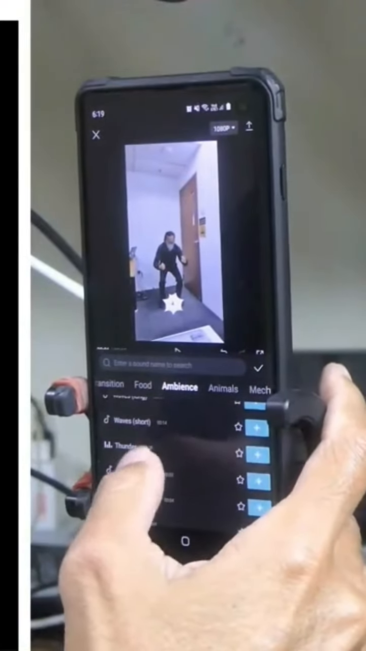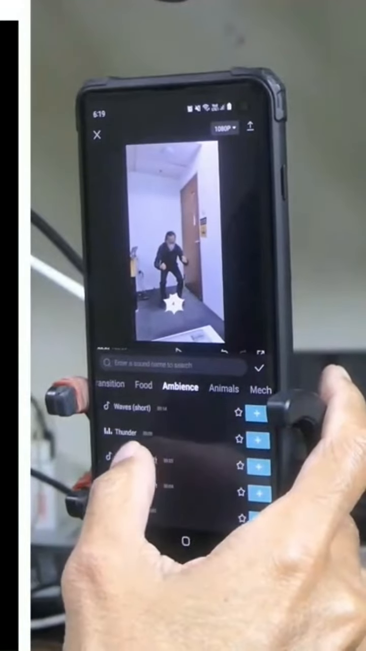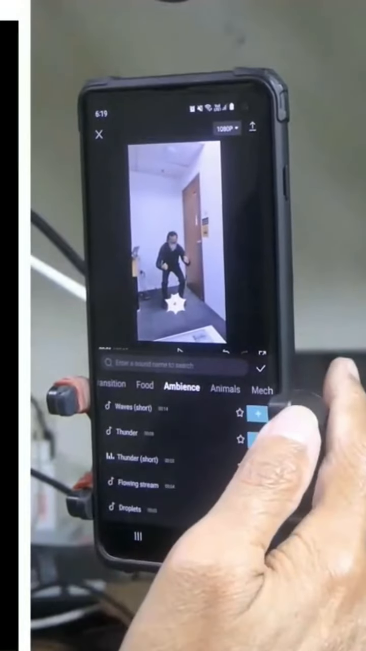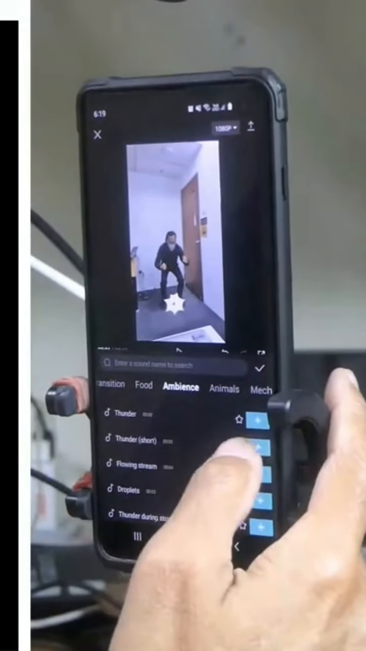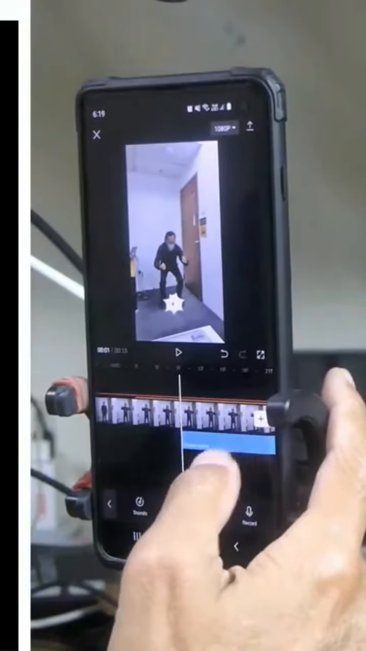Okay, not this one. Next one. Not bad. Let's try the short one. Okay, the short one is better. Okay, thunder short version. Click on the plus, tap on the plus button, bring it here.